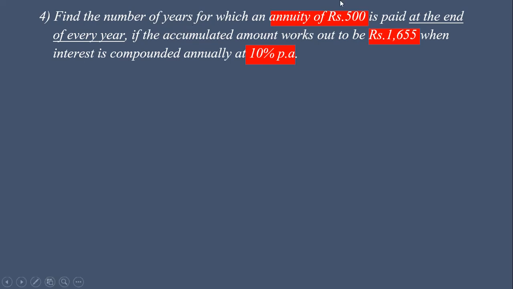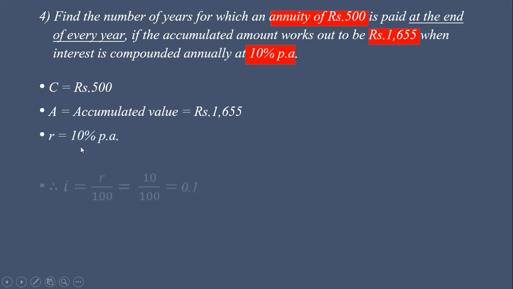Okay, now the most important thing, at the end of every year, that means we have to use the formula for annuity immediate. So C equal to 500, A accumulated value which is given rupees 1655, r is equal to 10% per annum, i is equal to r upon 100, 10 upon 100 equal to 0.1. We want to find n.